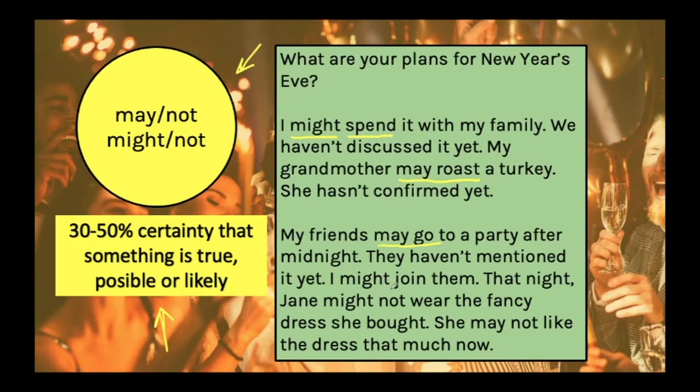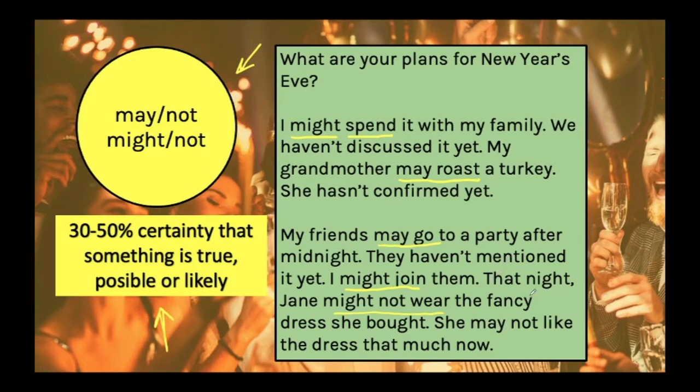I might join them, but we have no plans, we haven't talked about it, we haven't discussed it, so I say that I might join them because it's possible. That night, Jane might not wear the fancy dress that she bought. It's a possibility. Probably she's going to wear the fancy dress she bought, but maybe not.